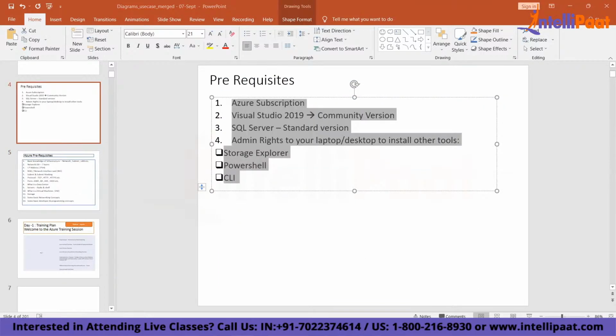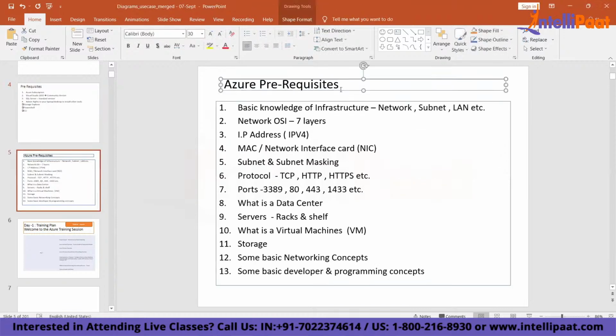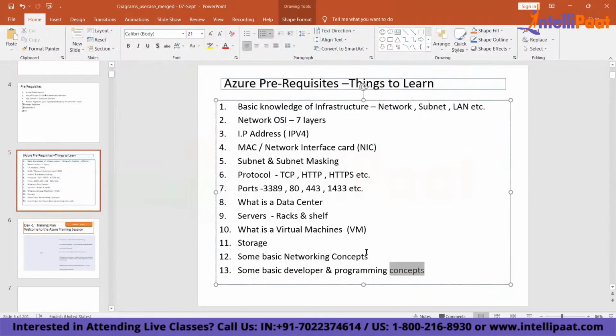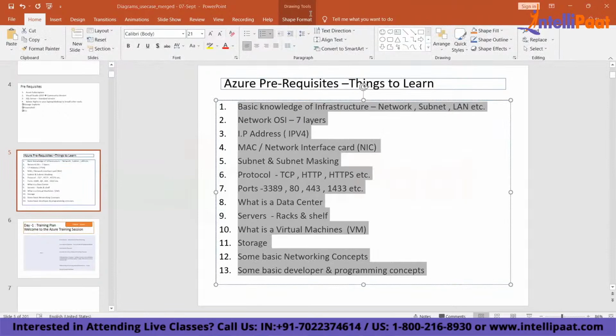These are your prerequisites, and these are the things that you need to learn, which means these are prerequisites, things to learn. So you go do some little bit of learning. Go to the internet and try and learn these basic things. I'll anyway give you some guidance. These are some basic concepts which you need to learn.